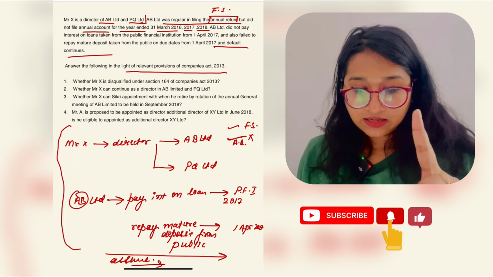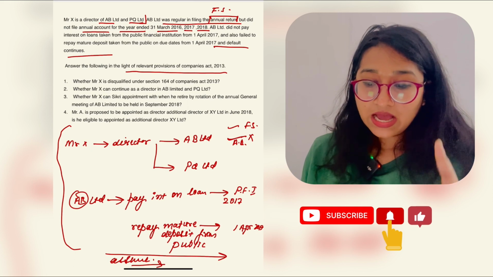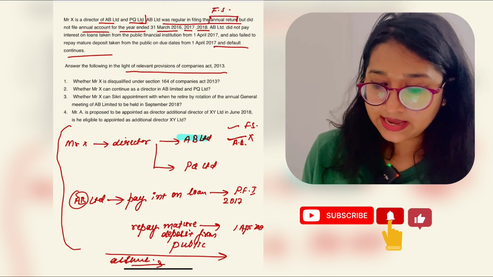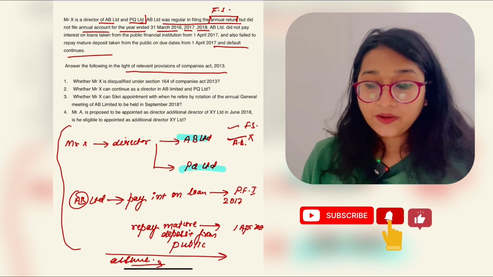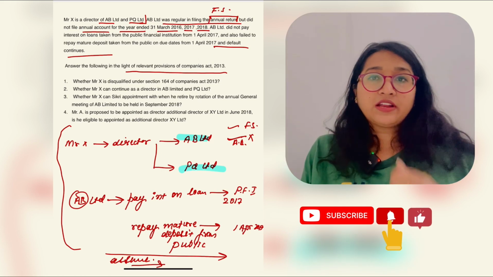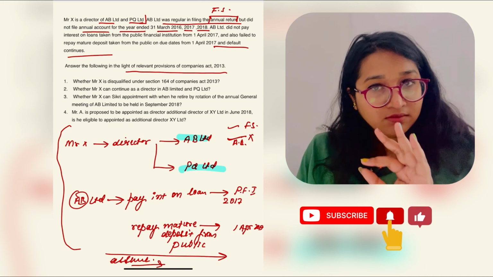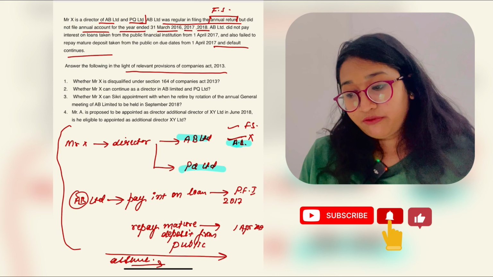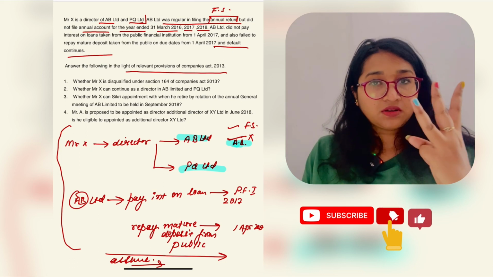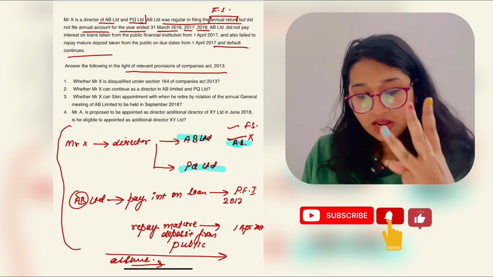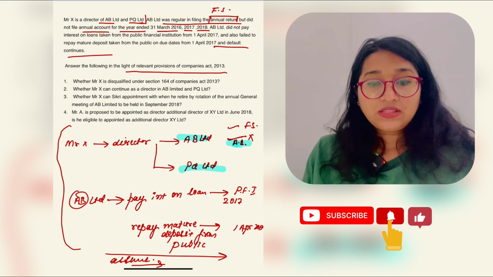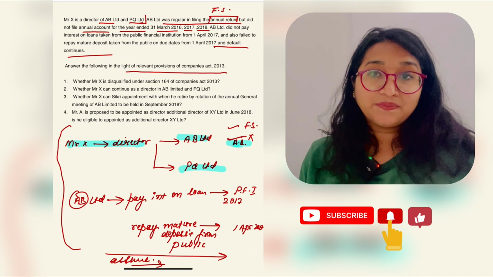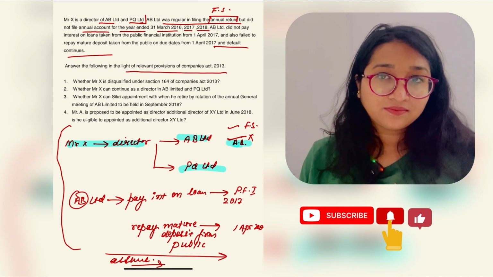Mr. X is a director of AB Limited and PQ Limited. This is clear, children? Yes, this part is clear. Okay, and AB has already filed financial statements on due dates. But what about the annual return? He made a default for 3 consecutive financial years. So this Mr. X, the director of AB Limited, would be disqualified.